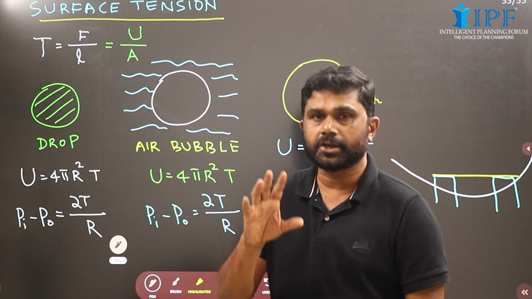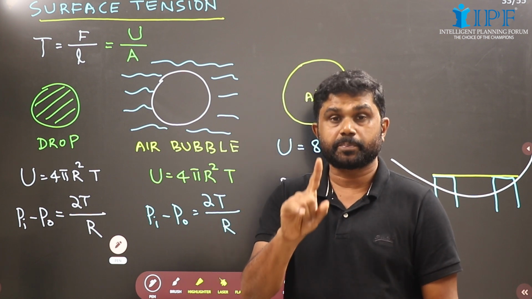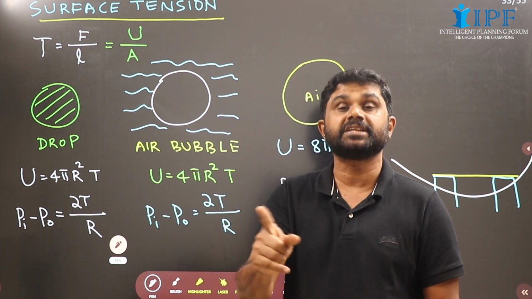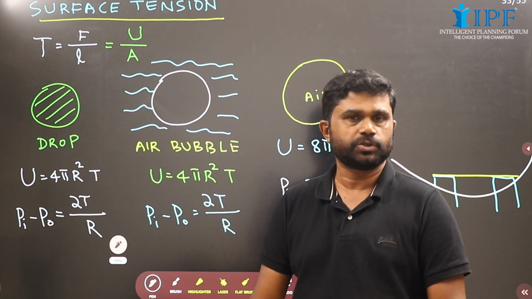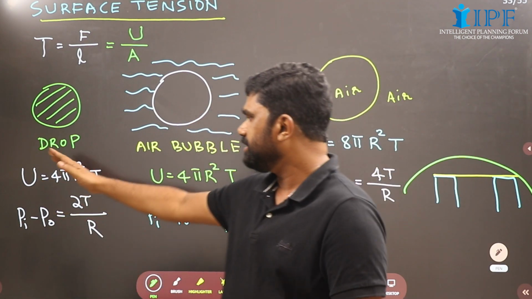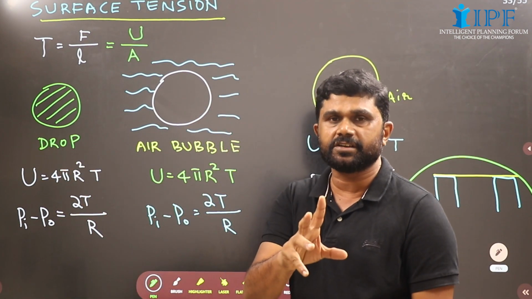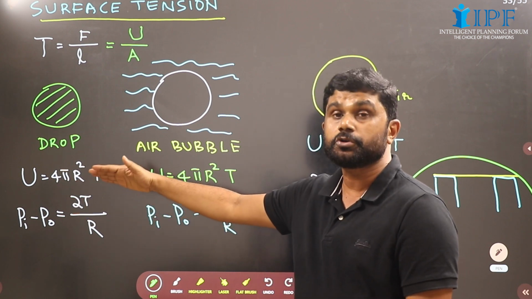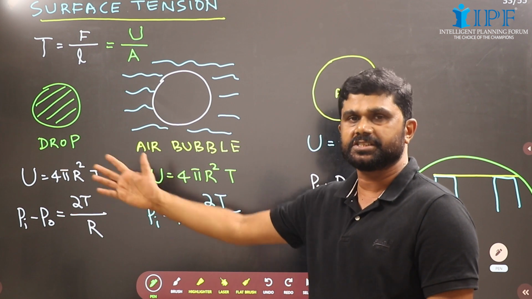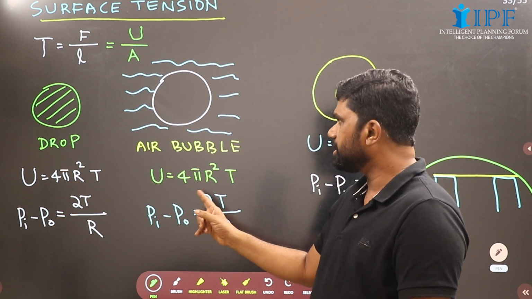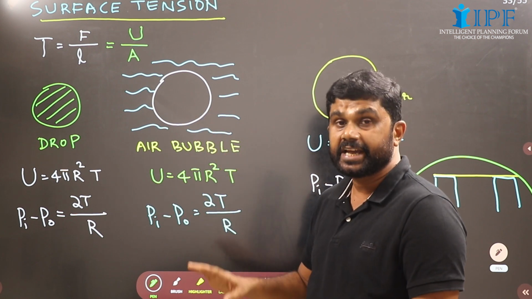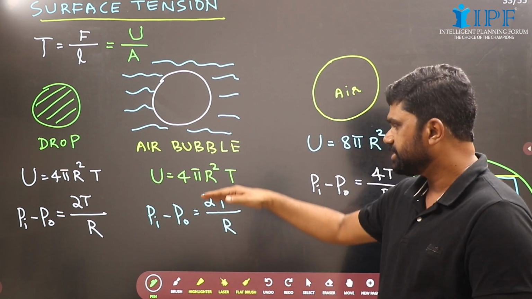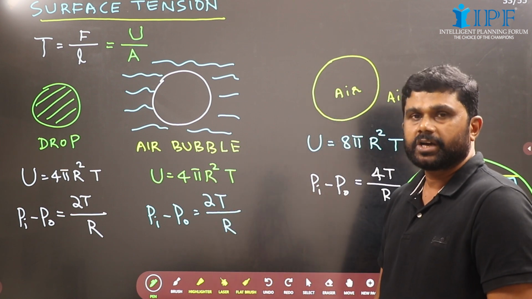So in a liquid drop or bubble, pressure will be more inside the drop or bubble. Now see, in this case there is only one free surface. So the excess pressure is Pi minus Po equal to 2T over R, where R is the radius. Here also there is only one free surface. The excess pressure is again 2T over R, where R is the radius.